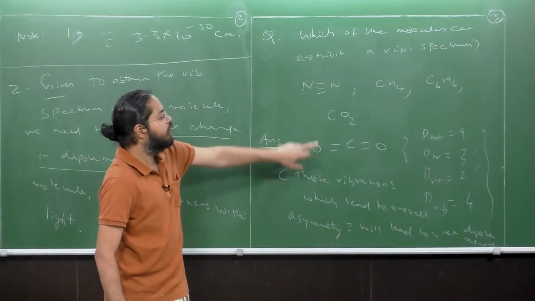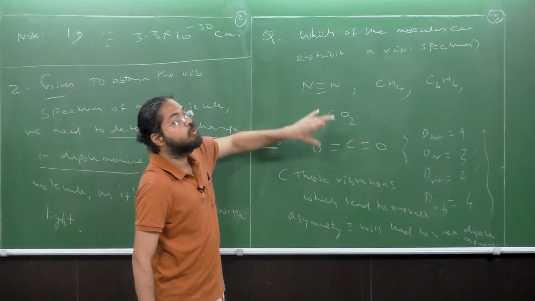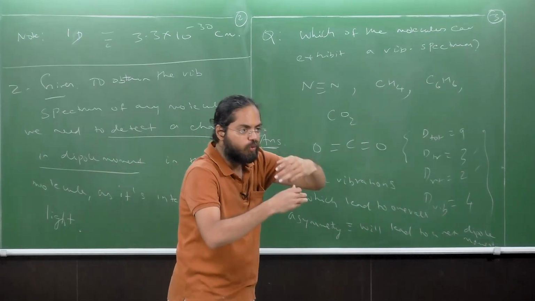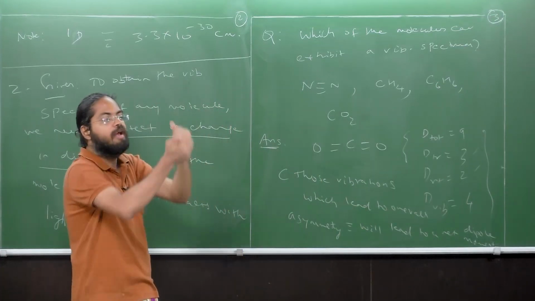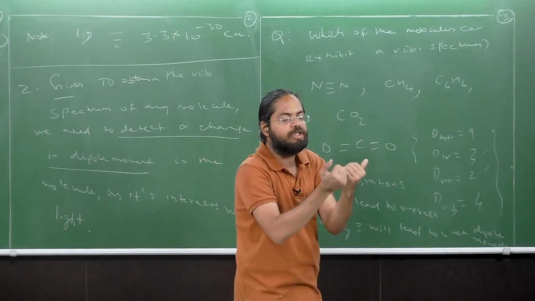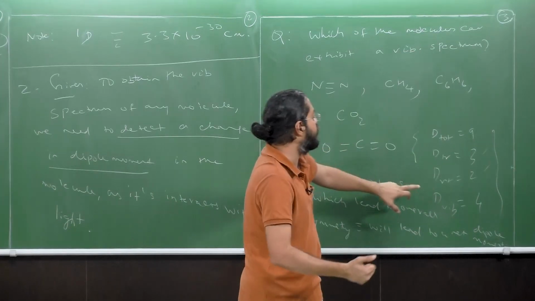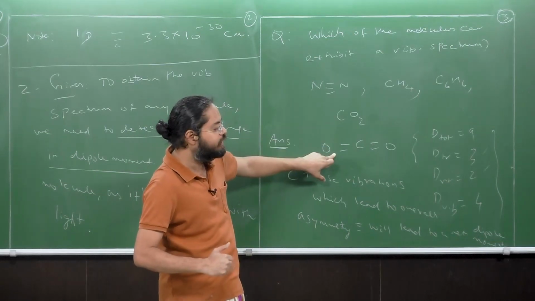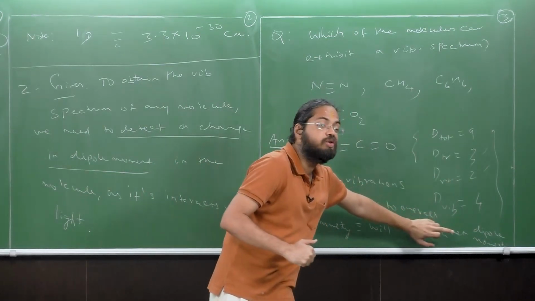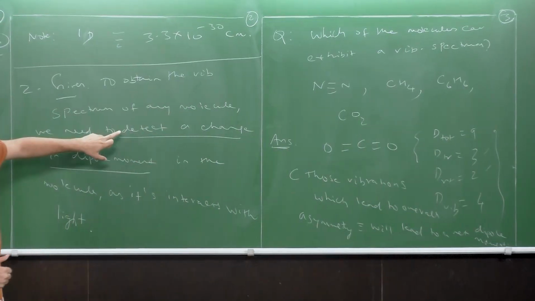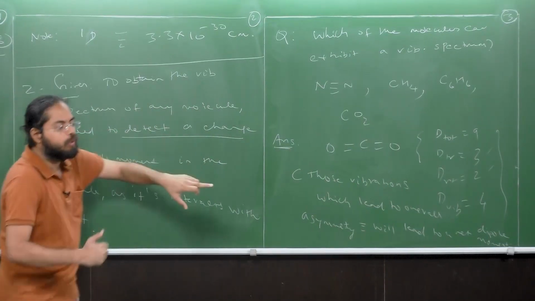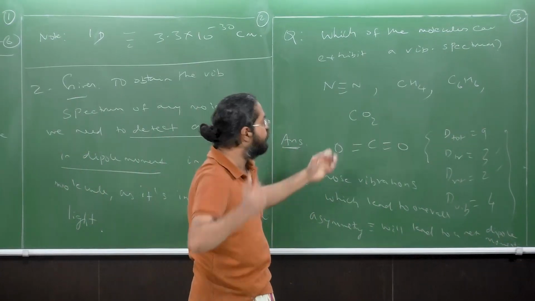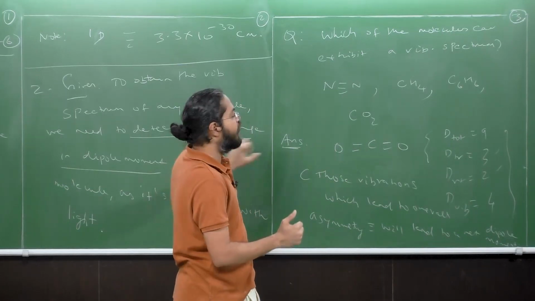Therefore, even though to begin with there is no net dipole moment, in the course of the molecule interacting with light, some vibrations are going to be asymmetric. I'm not going to get into the details yet. Because some modes are asymmetric, those vibrations are going to result in the generation of a net dipole moment. So you can detect a change in dipole moment, which is due to a change in the symmetry of the structure as the molecule interacts with light. And so therefore, you can have a vibrational spectrum of carbon dioxide.